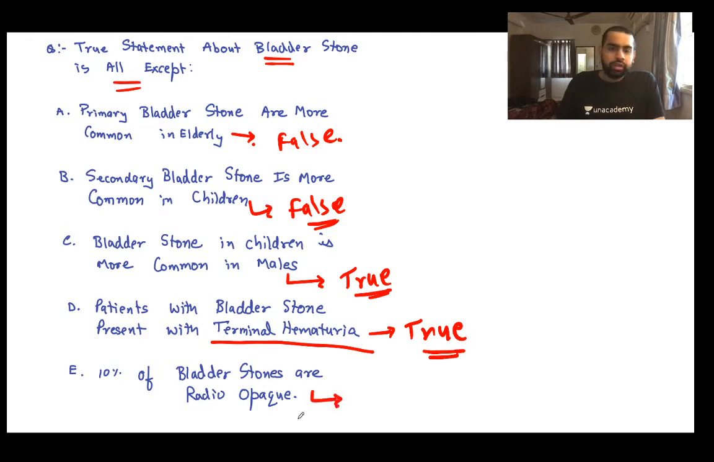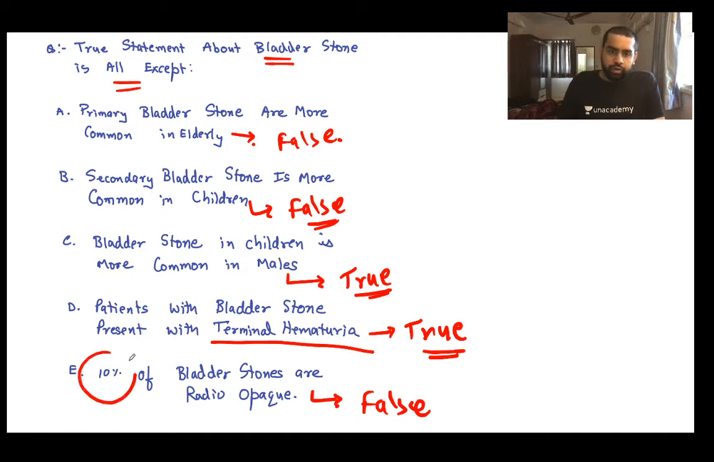10% of the bladder stones are radiopaque. Is it a true statement or a false statement? So it is a false statement. Okay, so 10% of the bladder stones are radiopaque. It is a false statement. Why is it a false statement? No, D is a true statement. Okay, and E is a false statement.